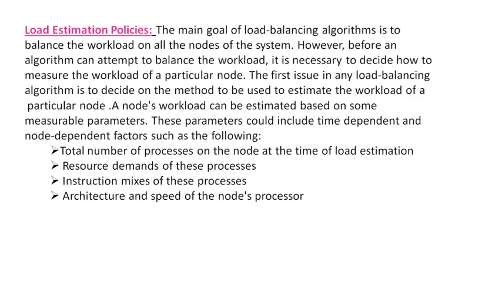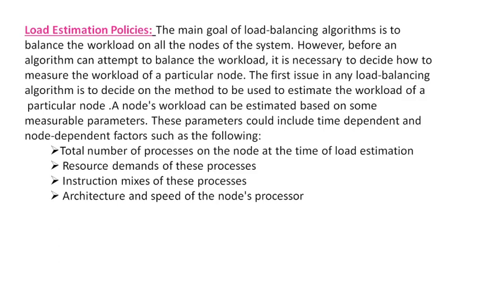The first is the total number of processes on the node at the time of estimation. Means at a point of time when we want to estimate the load on the nodes, at that point of time we check how many processes are being processed by that particular node. If N1 is processing three jobs, then the total number of processes on N1 at that point of time will be 3. Like that it estimates for each node.